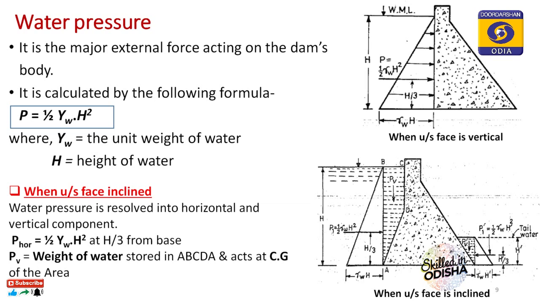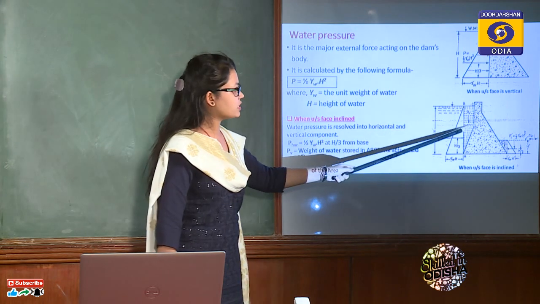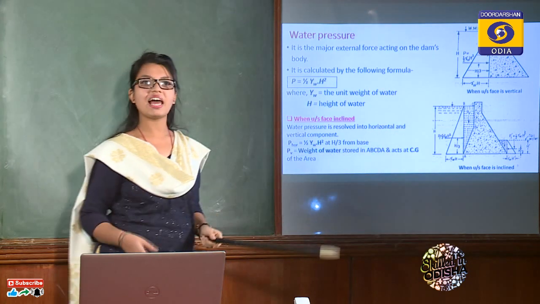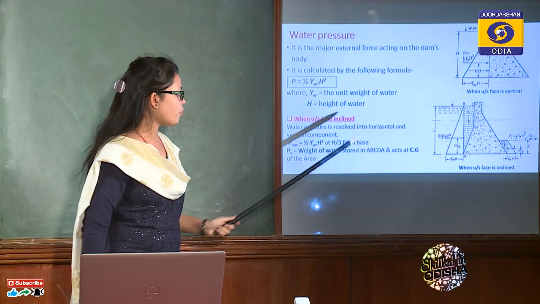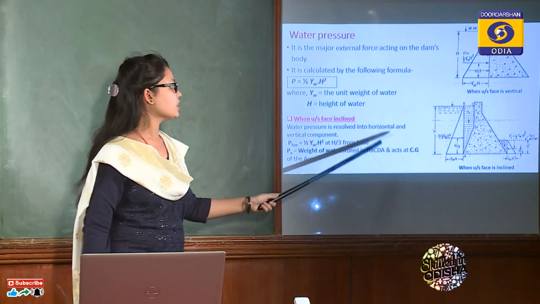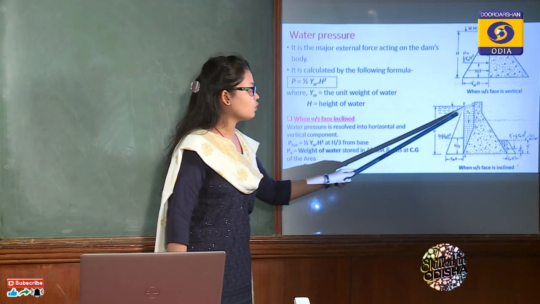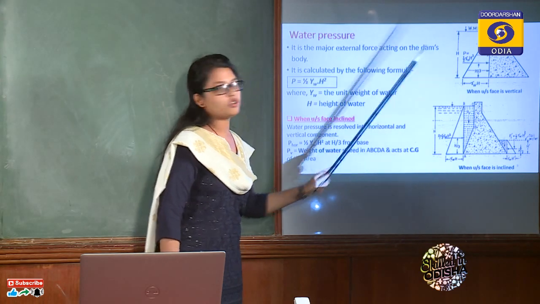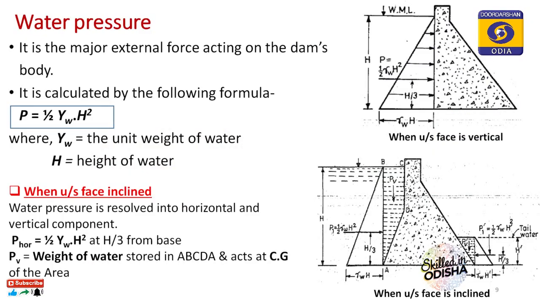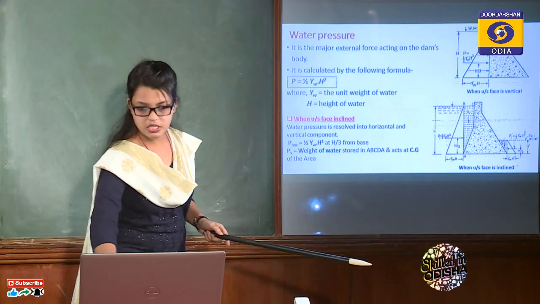Now in the second case, that is when the upstream face is inclined, the water pressure will have 2 components. One is a horizontal component and another is a vertical component. The horizontal component will be the same, as I have already told you, but apart from that there will also be a vertical component, due to the weight of the water which is supported over this sloping area. So you need to find the column's area and multiply with gamma W, that is the unit weight of water, which you already know. Okay, so this is about water pressure.